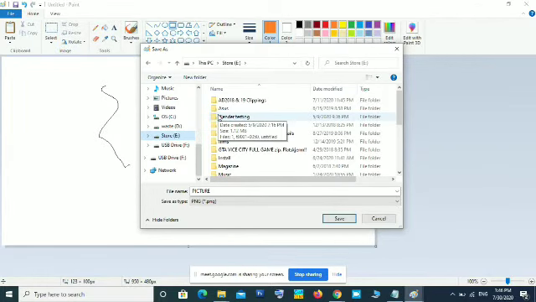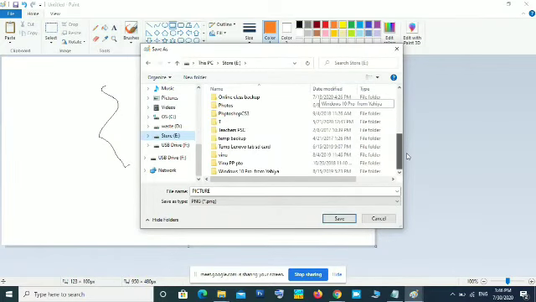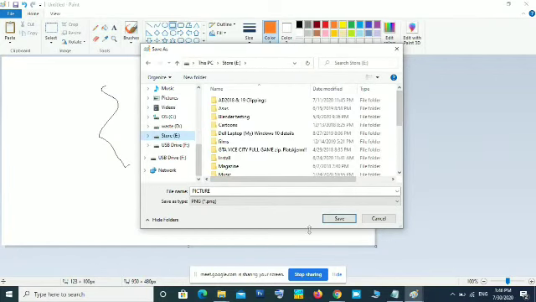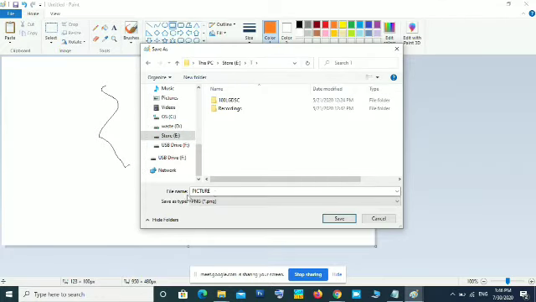In whichever rack you want to store, that way you can select in which folder you want to store. So here so many folders are there. I am storing in this T folder, and the file name is Picture.